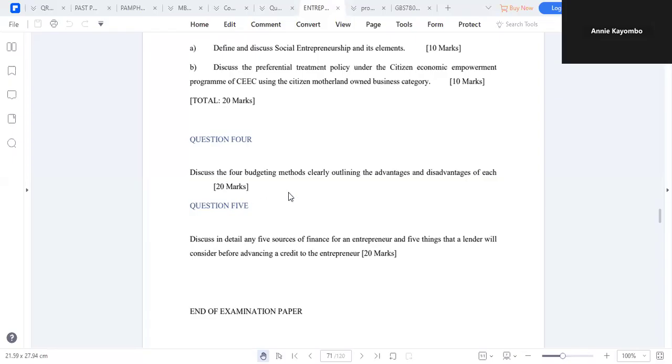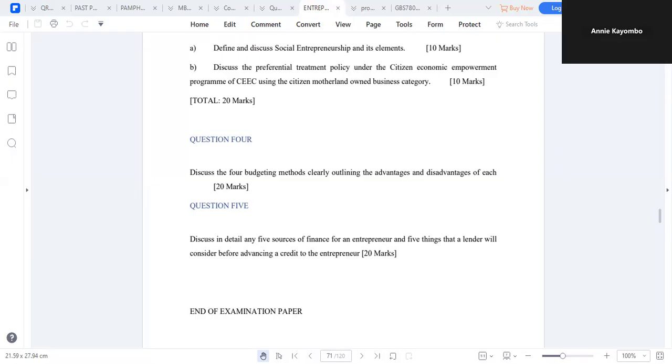Discuss 4 budgeting methods, clearly outlining the advantages and disadvantages. 20 marks. Discuss in detail 5 sources of finance for an entrepreneur and 5 things that a lender will consider before advancing credit to an entrepreneur.